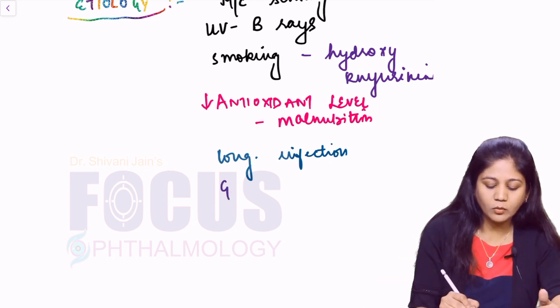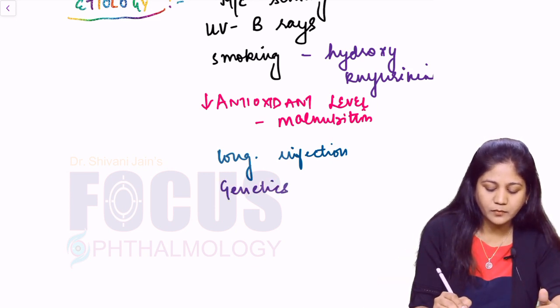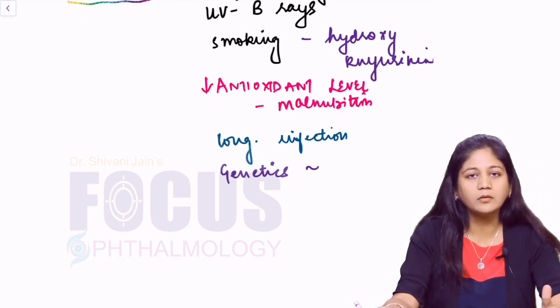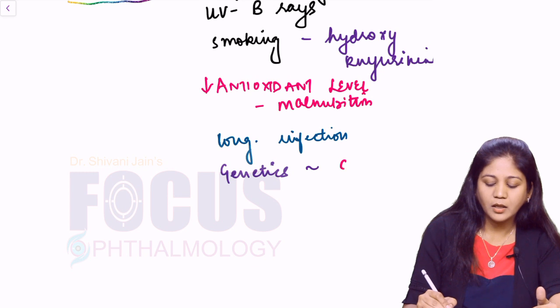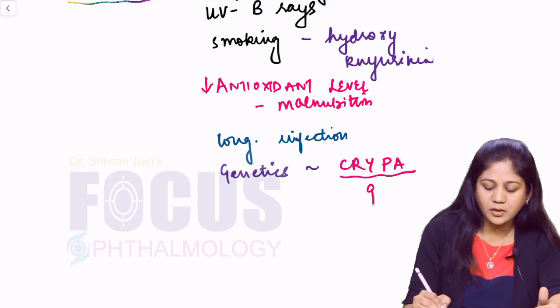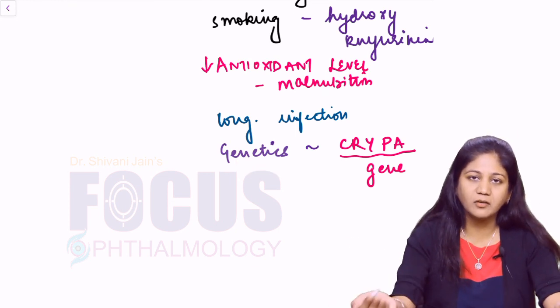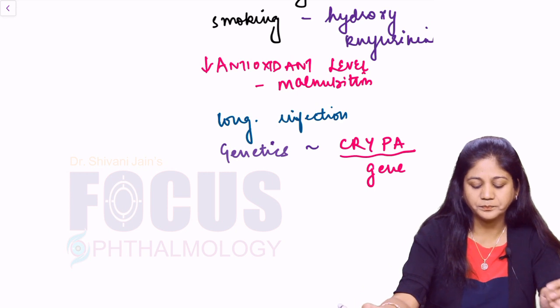Now next is the role of genetics. Usually genetics does not play a very important role, but you may have a few genes, such as the CRYAA gene. So this may be an important factor once you have a genetic transmission of the cataract.